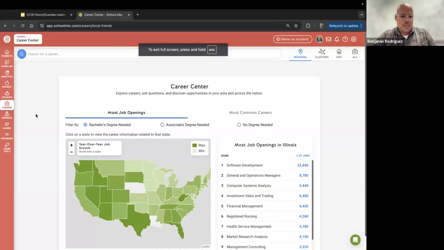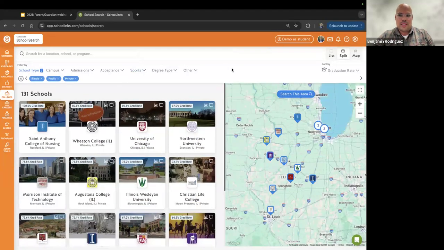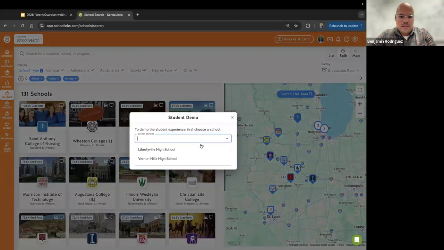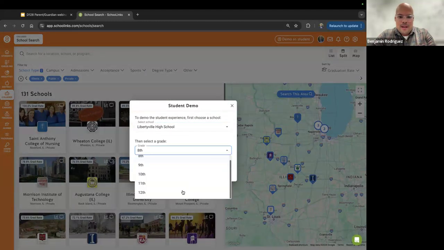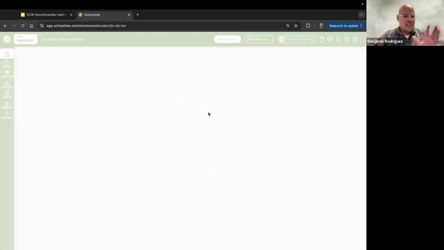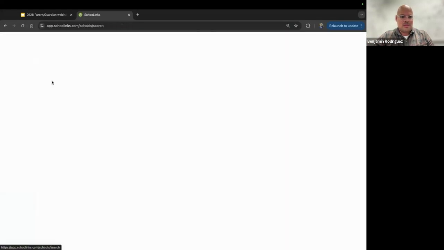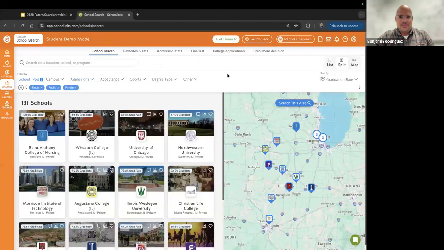So let's jump back over to SchooLinks, go over to colleges, and I'm going to go over to school search. Great. And again, I'm looking at it through my perspective, but if I jump in as a student, which why not? Let's jump in as a student because I think you'll see a few different things. And this is a demo account. Note that there's no personal information here. This is just a demo account that SchooLinks generates over there. So I'm going over to colleges and I'm going to school search. And here we are right back there.